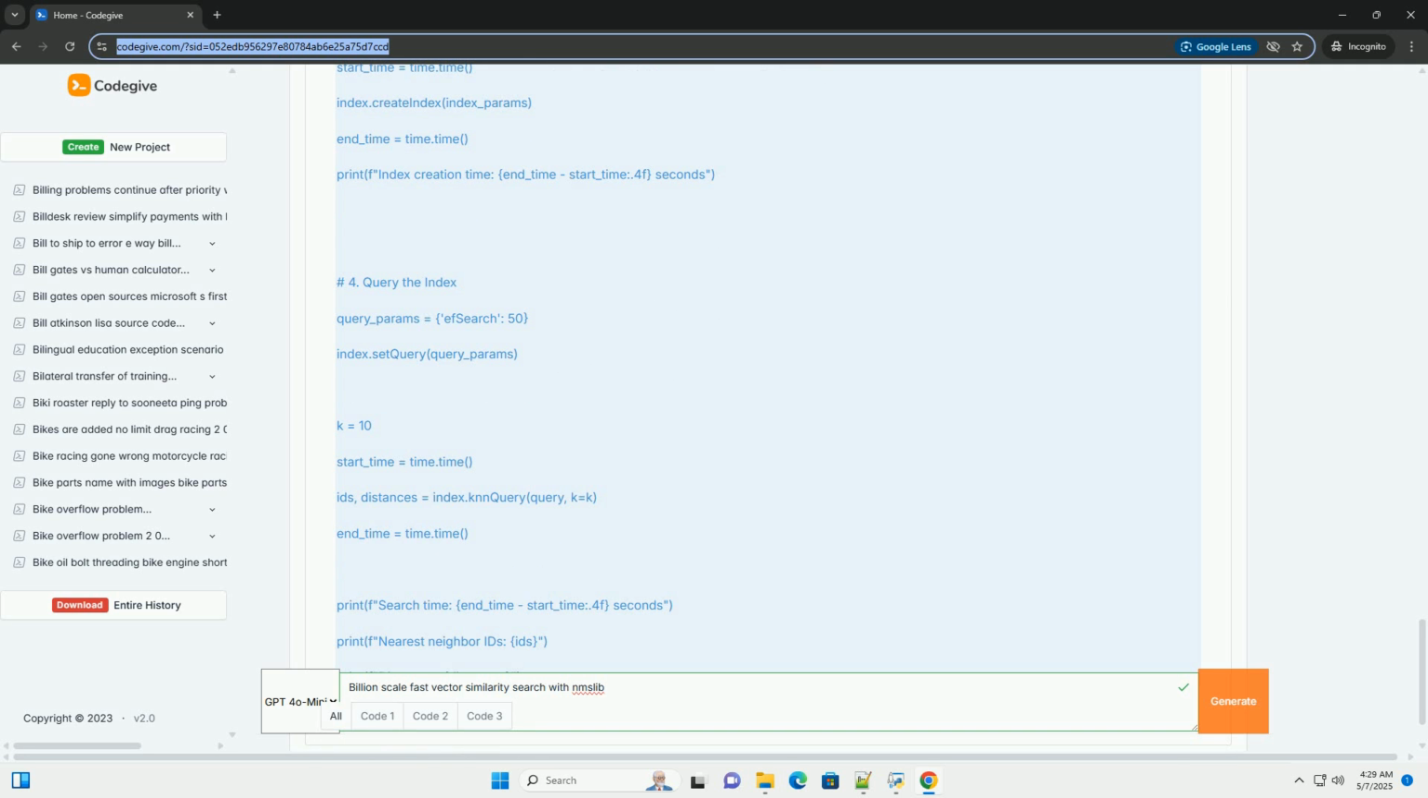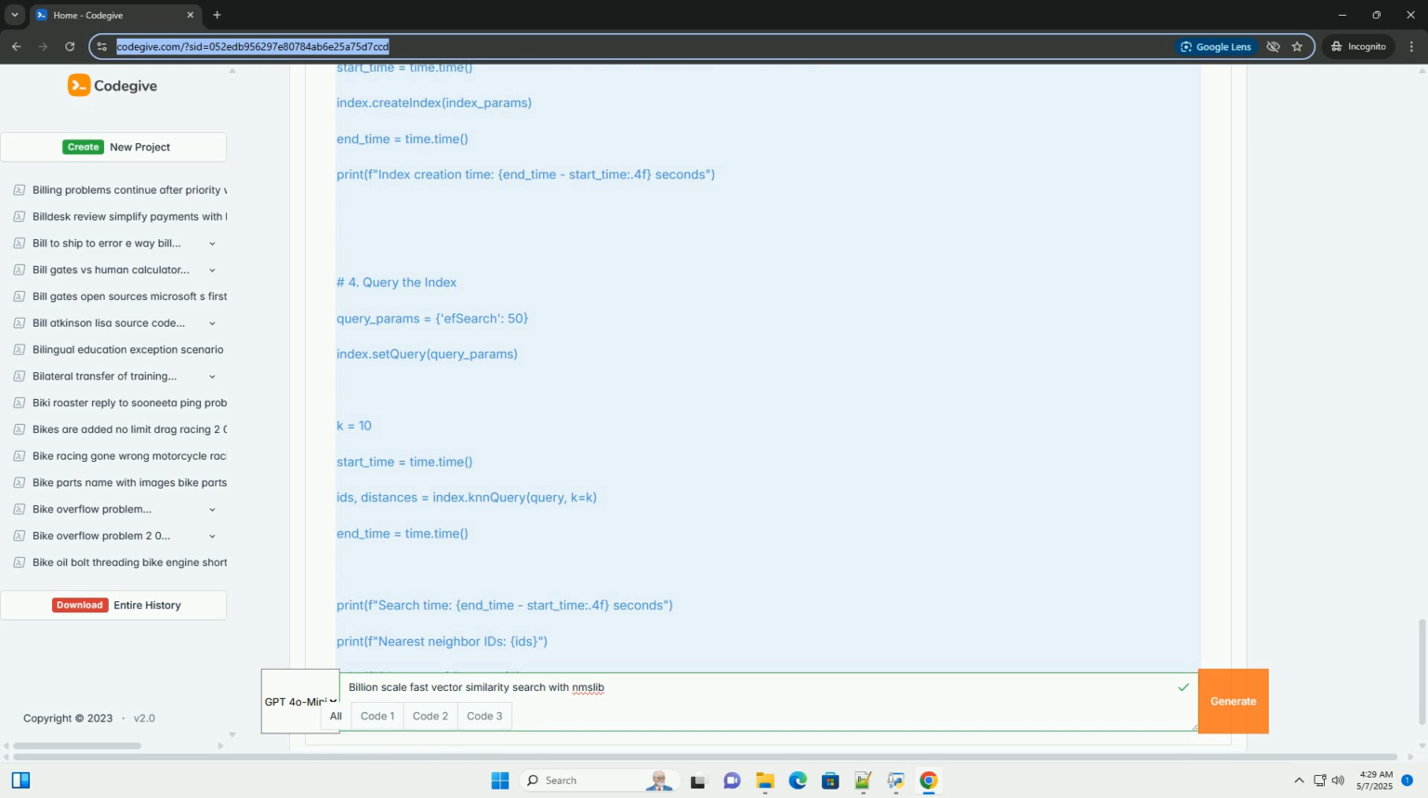KD tree. A space partitioning data structure. Good for low-dimensional data but struggles as dimensionality increases. Neighborhood Graph and Tree, NGT, another graph-based method that performs well. 2. Searching. Once the index is built, you can query it with a query vector. The index efficiently narrows down the search to a subset of the data. The algorithm then calculates the distances between the query vector and the candidates from the narrowed down search space. The k nearest neighbors are returned as the result.